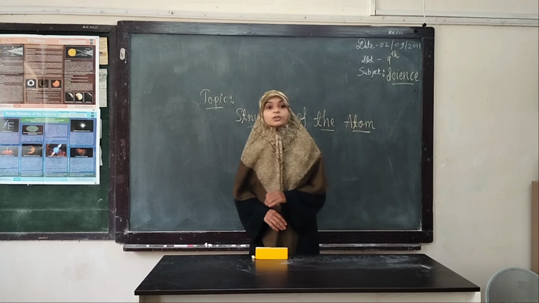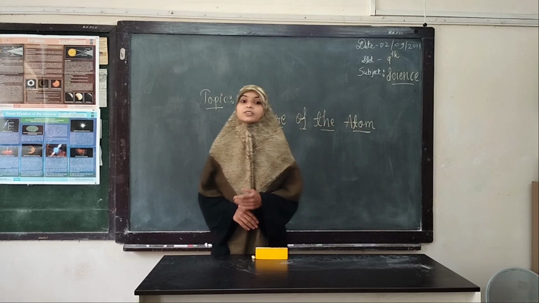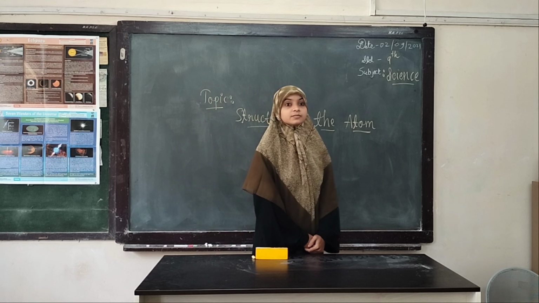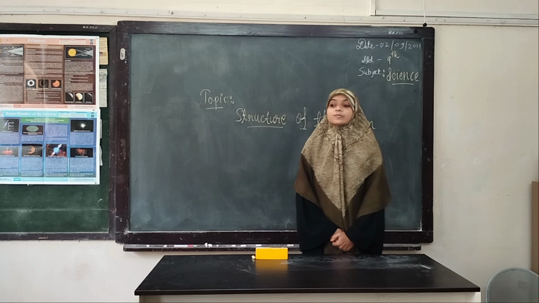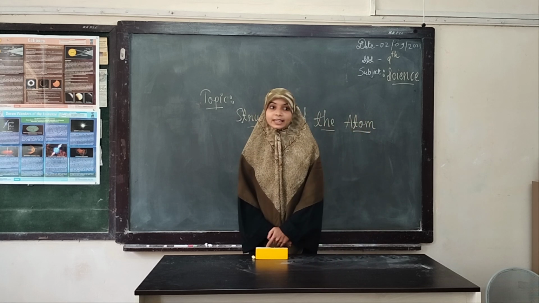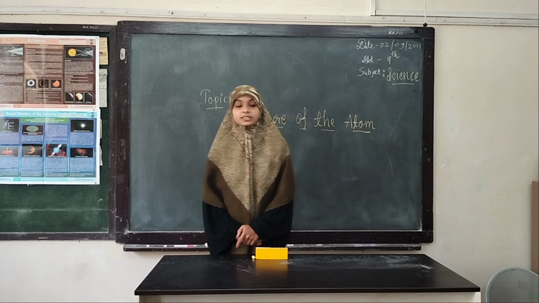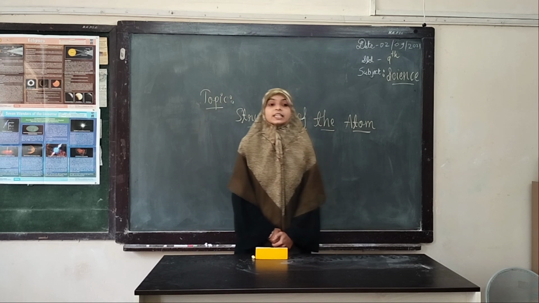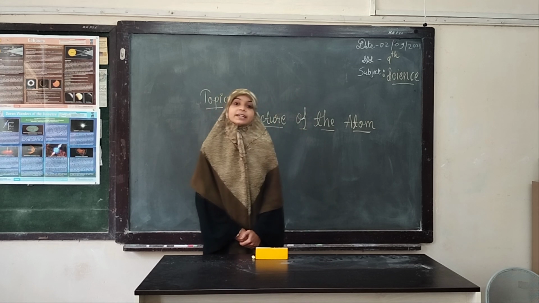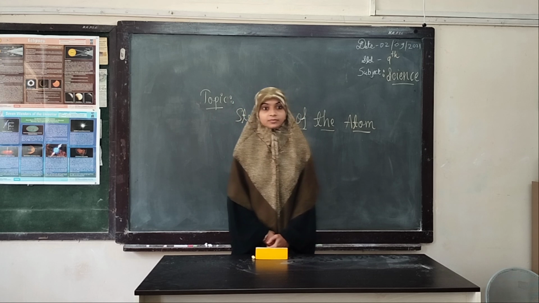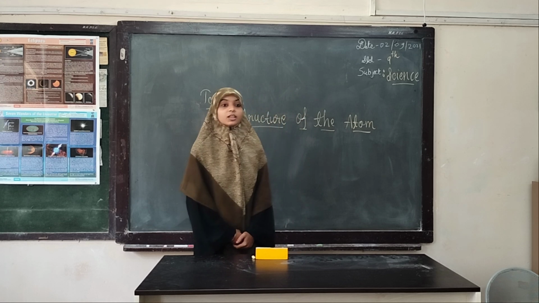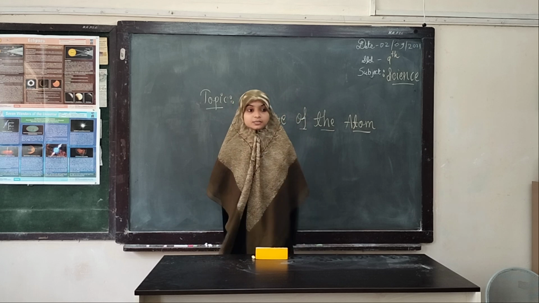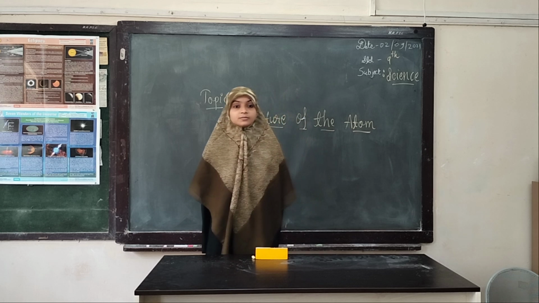If K shell is full of electrons, then how many electrons are there? There are 2 electrons. If K and L shell are full of electrons, then how many electrons are there? There are 10 electrons. Give the name of an atom in which there are 10 electrons. Neon. Electronic configuration of neon? 2 and 8.